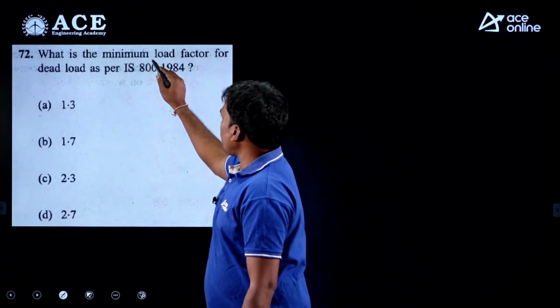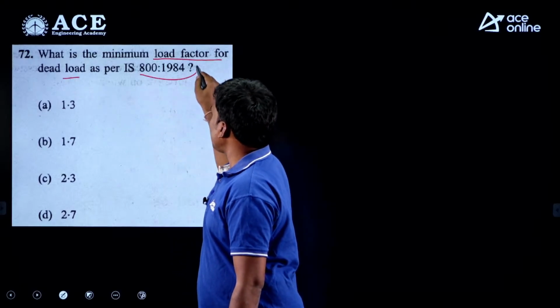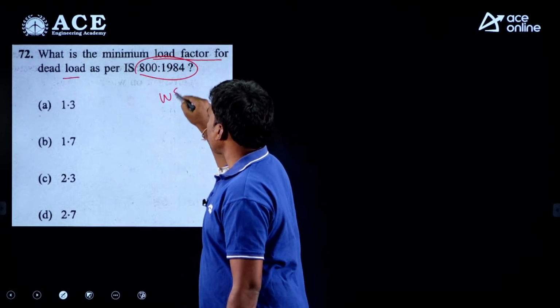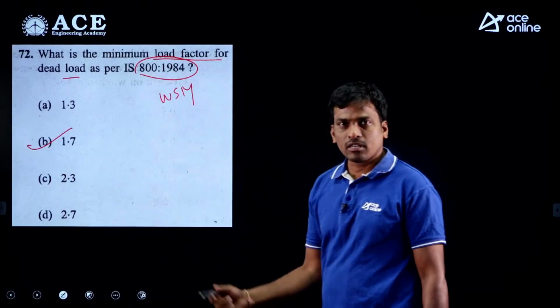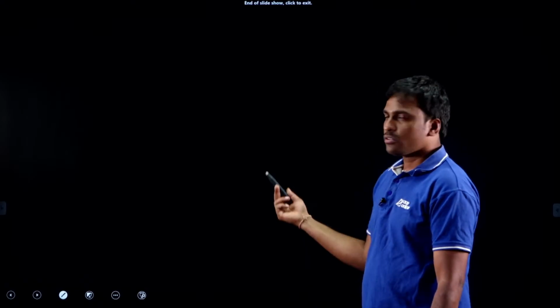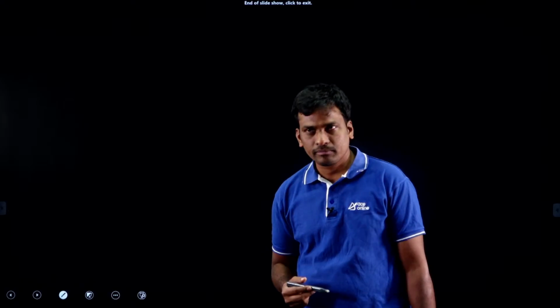Last, what is the minimum load factor for dead load as per IS 800 1984? This is as per working stress method. It is 1.7. Option B is correct. So these are the questions from structural analysis and steel. Next faculty.